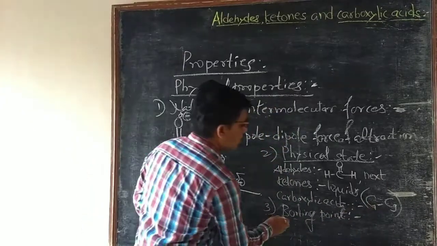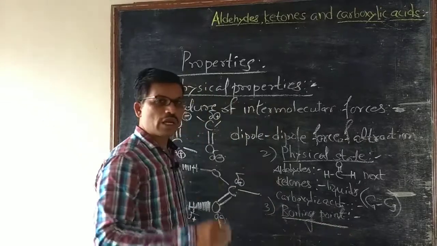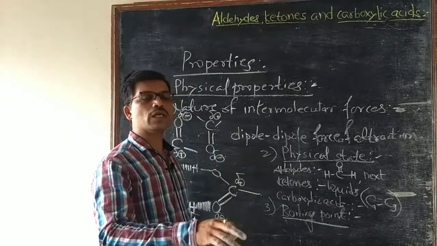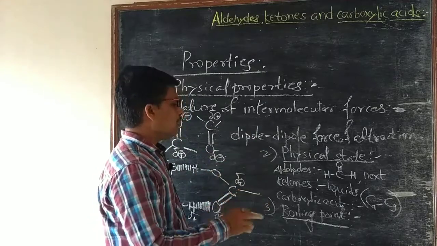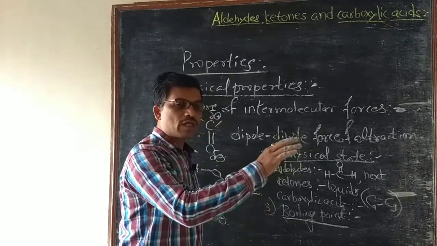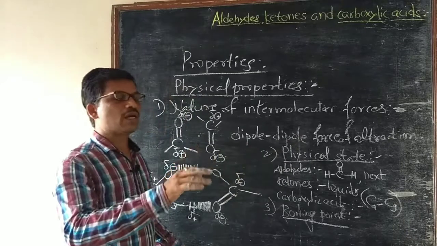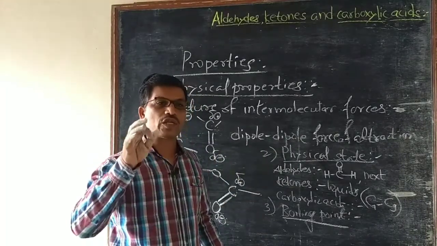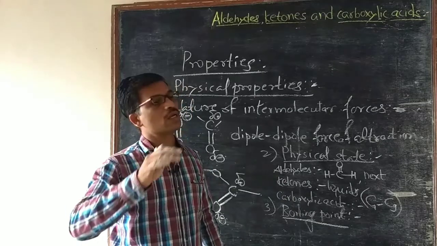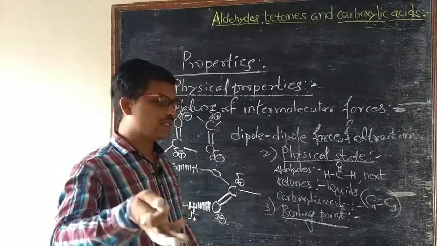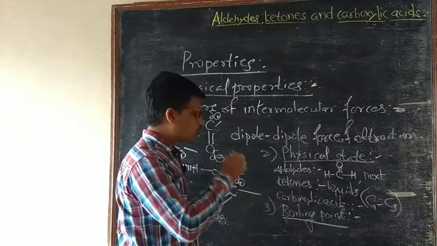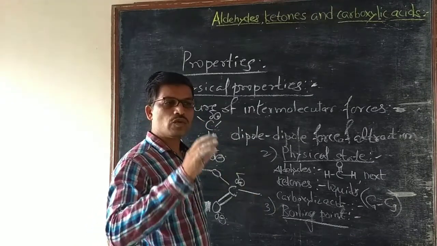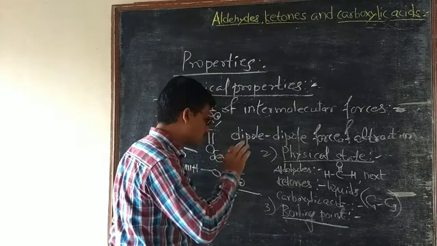Boiling points of aldehydes, ketones and carboxylic acids increase with increase in their molecular mass. As number of carbon atoms increases, molecular mass increases. As molecular mass increases, van der Waals force of attraction increases. As van der Waals force of attraction increases, boiling points also increase. That is, boiling points of aldehydes, ketones and carboxylic acids increase with increase in their molecular mass.